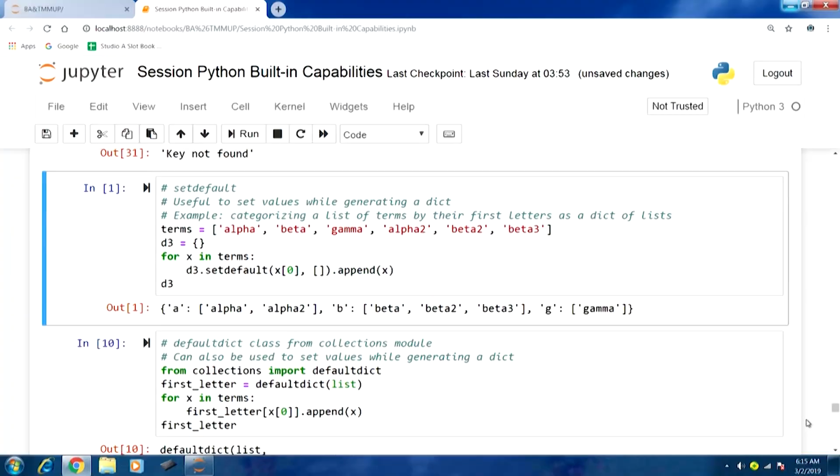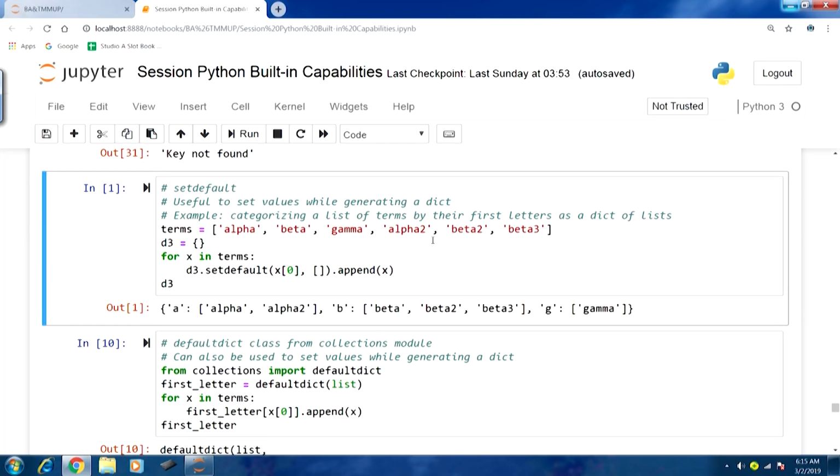Instead, we can use the setdefault method to set this kind of key value combination while generating the dict. Let us say we have terms like alpha, beta, gamma, alpha2, beta2, beta3. Alpha and alpha2 can be clubbed together, similarly beta, beta2 and beta3, and then gamma separately.